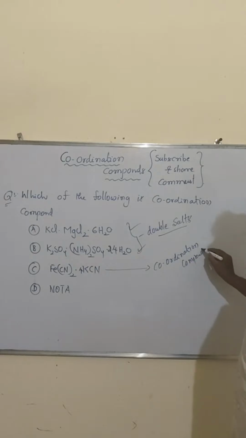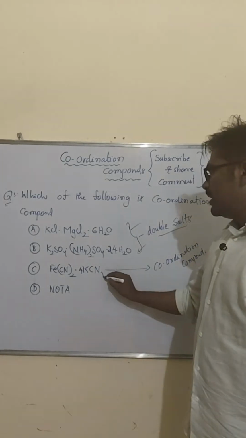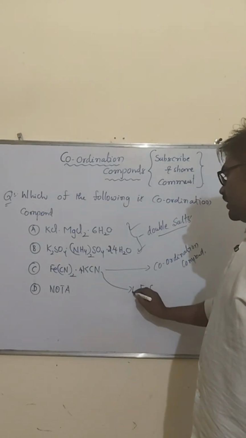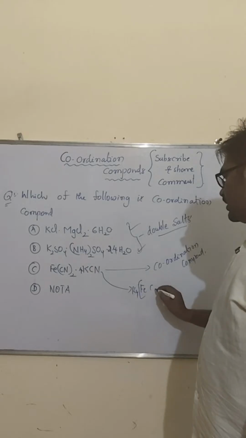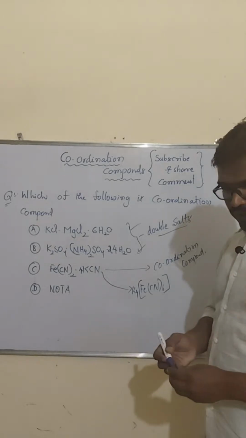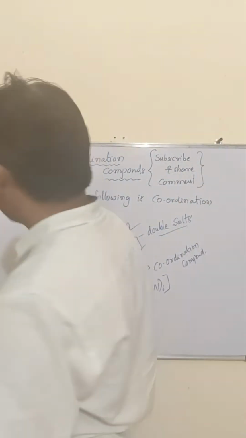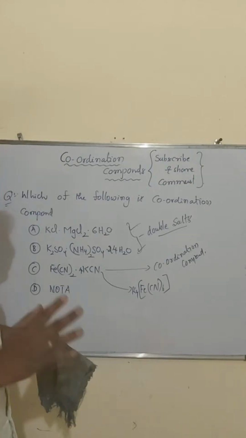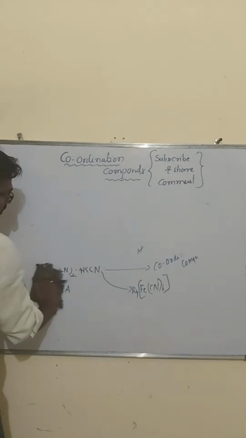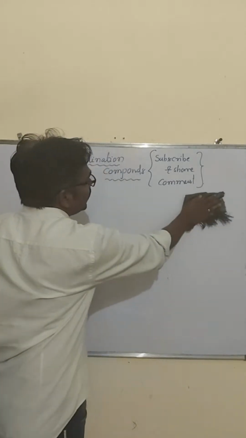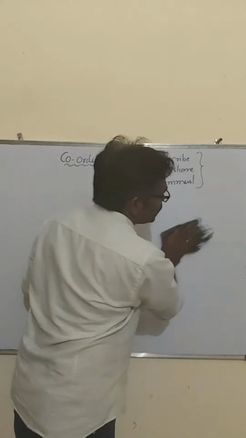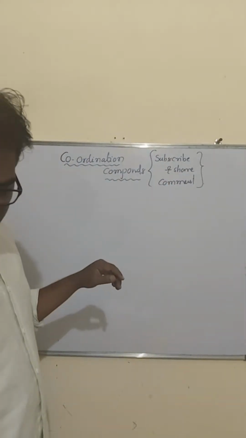How can you say it is a coordination compound? By the addition of both, what will be formed? K4 is the counter ion, and Fe(CN)6 will be formed like this. Observe it carefully. So this is one of the questions based on which is a coordination compound and which is a double salt. This question asks you to explain which is which. Okay.